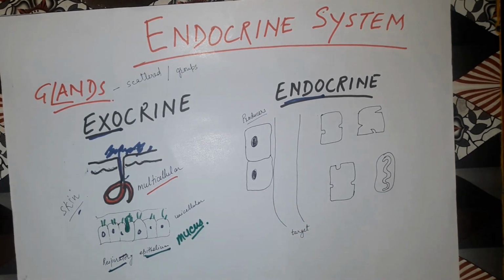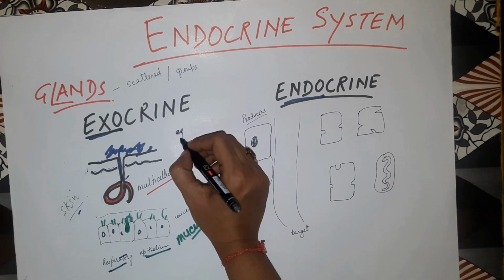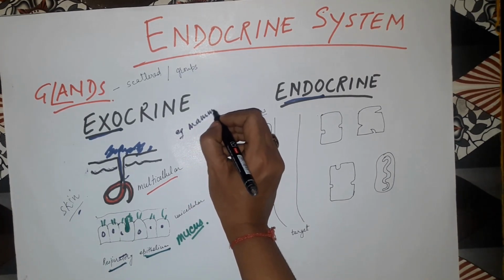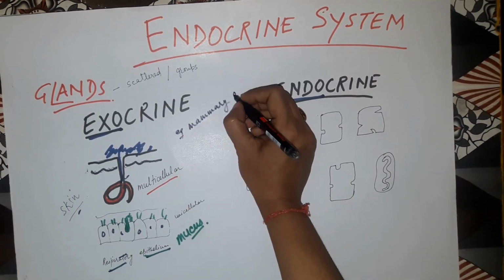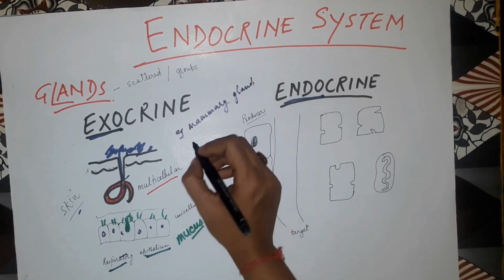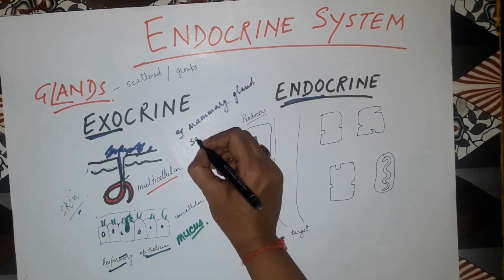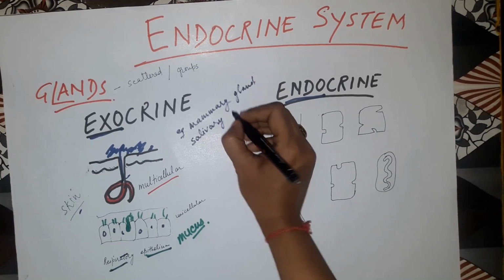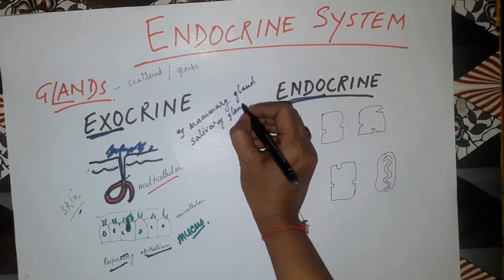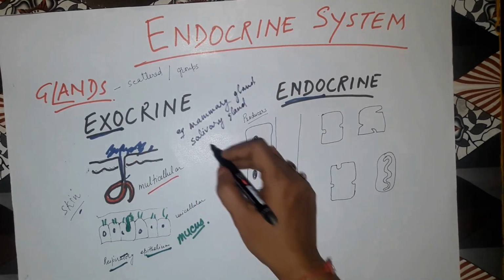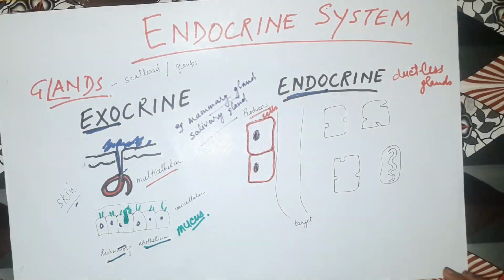Some more examples you can easily understand with this are the mammary gland, and the salivary gland from where the saliva comes out. So these are exocrine glands: the salivary gland and the mammary gland.